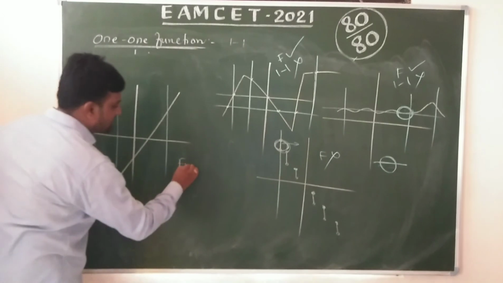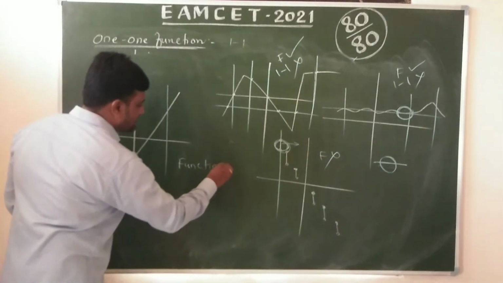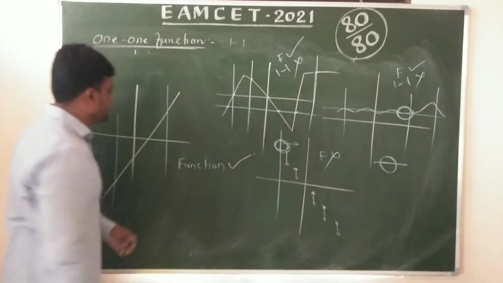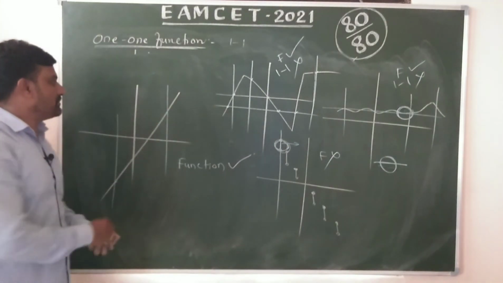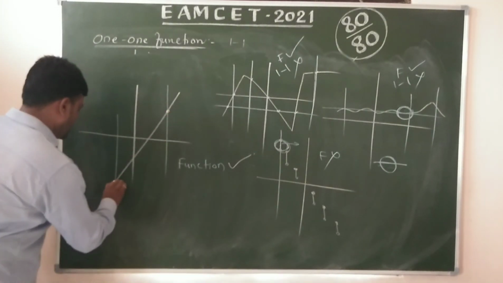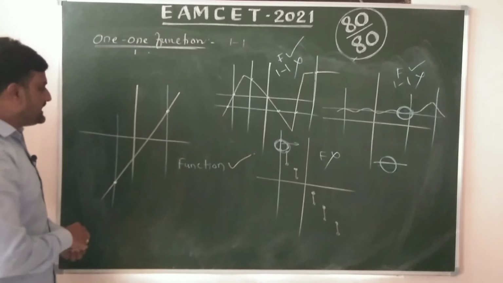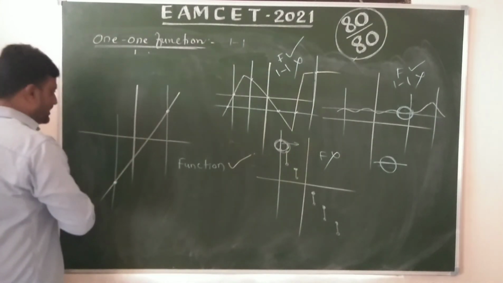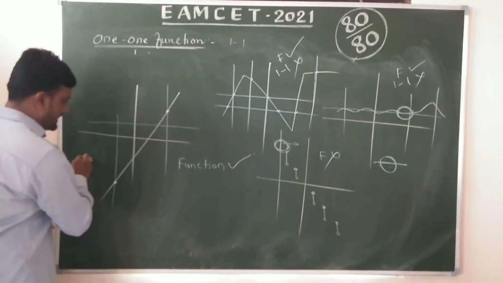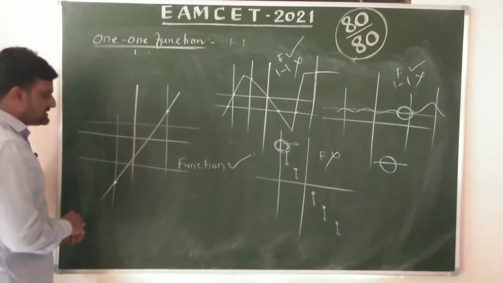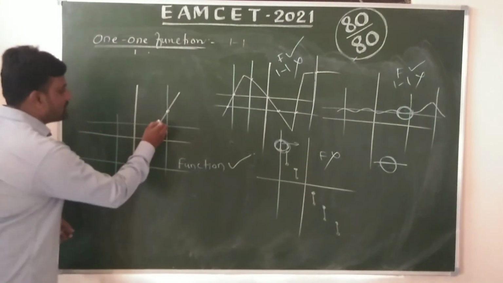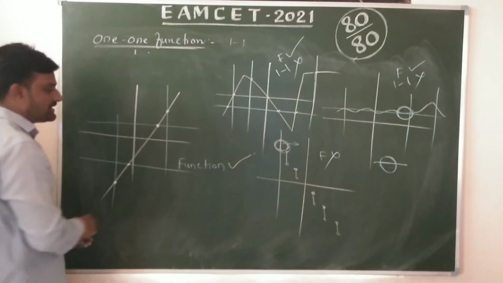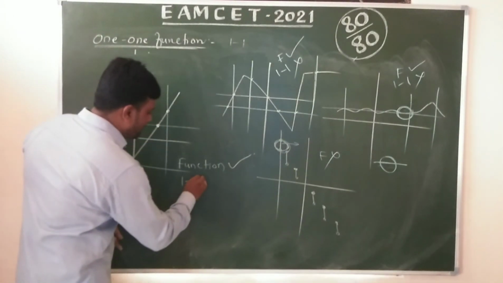Now it is a function. Yes, it is a function. It meets the curve at most 1 point. And it is also one-one. We draw a line parallel to the x-axis. It meets at most 1 point only. Okay, it is also a one-one function.